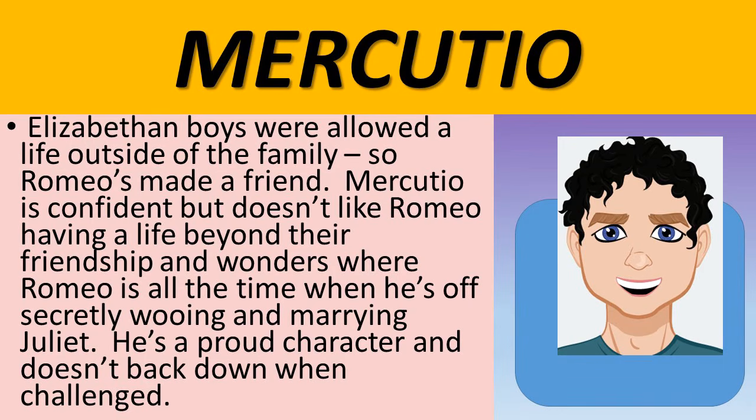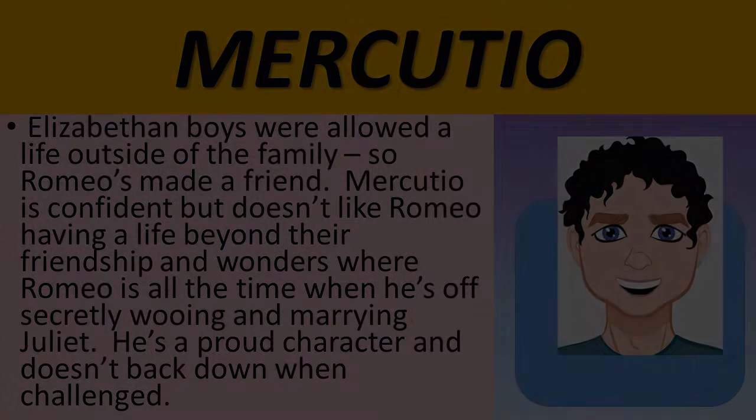Romeo has a friend, his name's Mercutio. And Romeo's got a friend because Elizabethan boys were allowed a life outside of the family, so Romeo's been able to make a friend there. Mercutio is confident but doesn't like Romeo having a life beyond their friendship and wonders where Romeo is all the time when he's off secretly wooing and marrying Juliet. He's a proud character and doesn't back down when challenged.